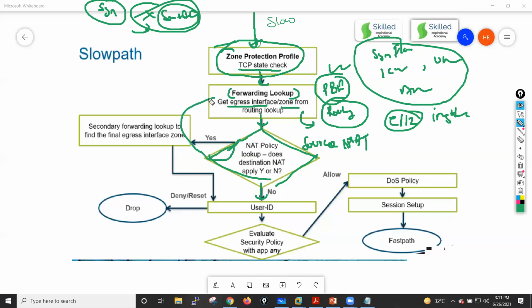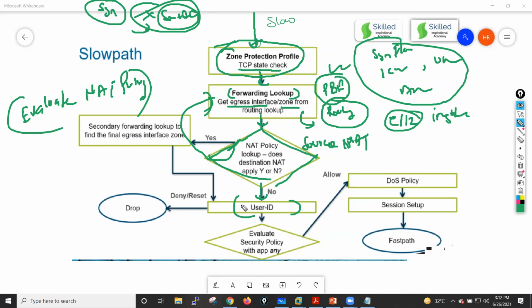So it will again do the routing lookup, guys. And here it will only evaluate the NAT policy, just remember. It will not do the NAT translation here, it just evaluates the NAT policy. It will see, oh, this particular NAT policy is matching, means I have to do the translation according to this NAT rule. After that it will go for the user ID.